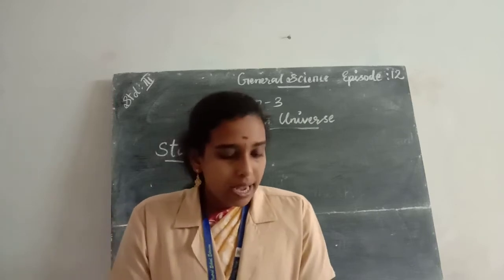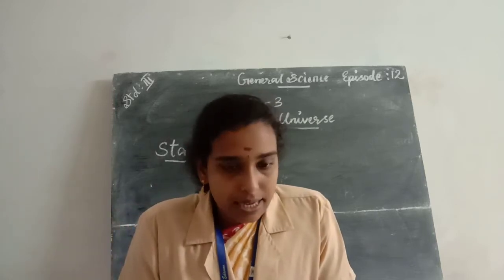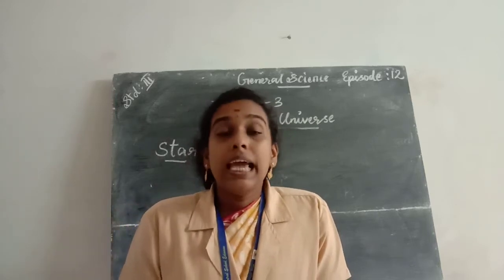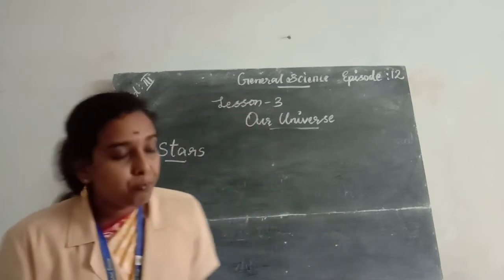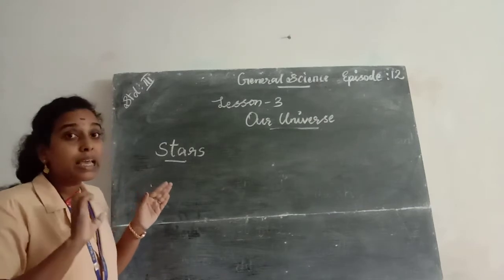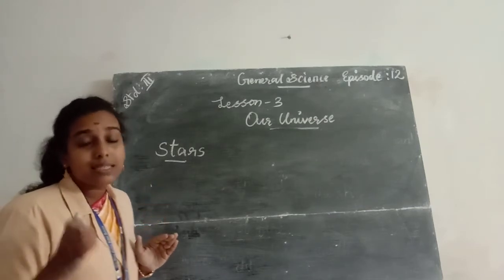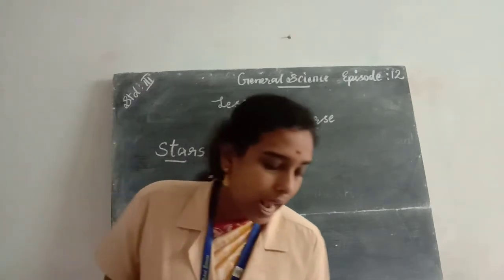Okay. Then the next one is constellation. Constellation means a group of stars arranged in a pattern, and it is known as a constellation, like this.